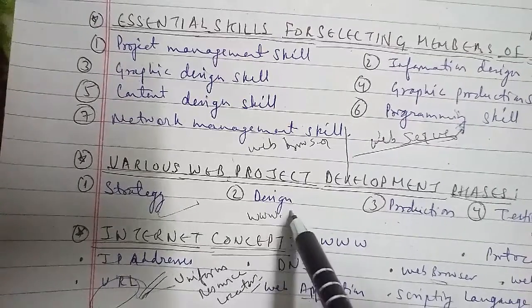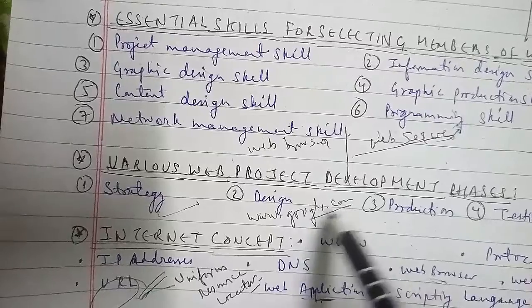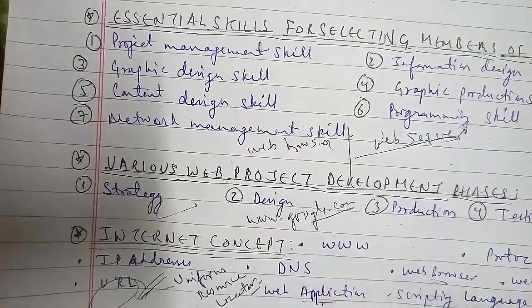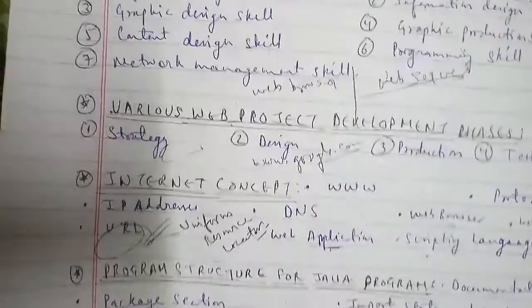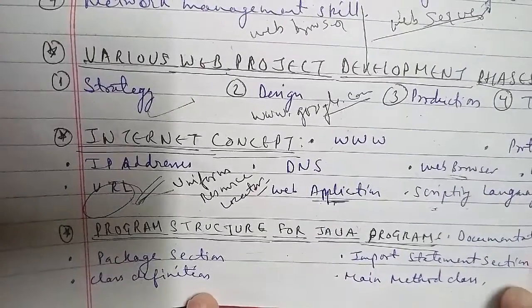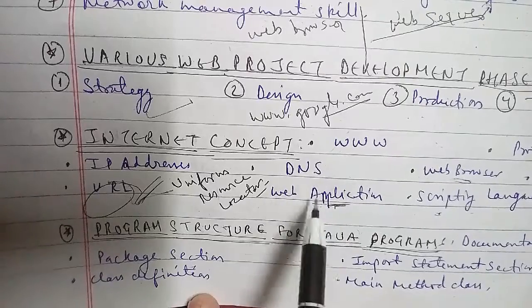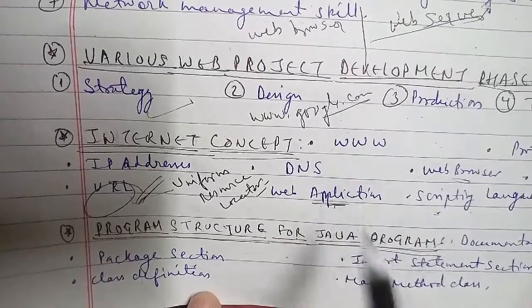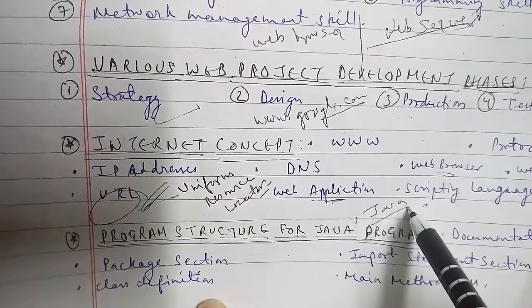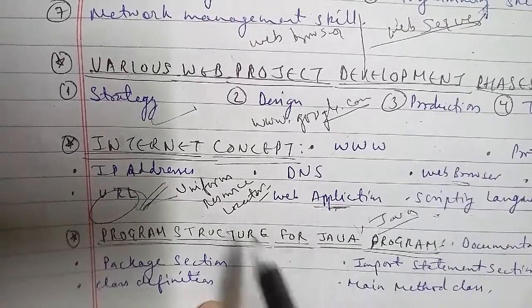Let's go ahead with another topic: the program structure for a Java program. Any Java program has the extension .java, and the program structure is divided into various sections. The first is the documentation section. This section provides information about the program, and everything in it is in comments.